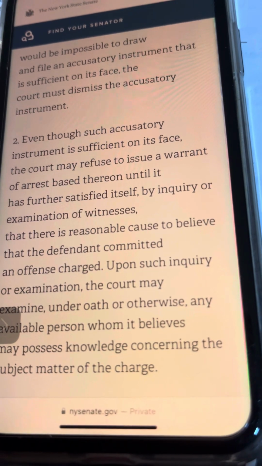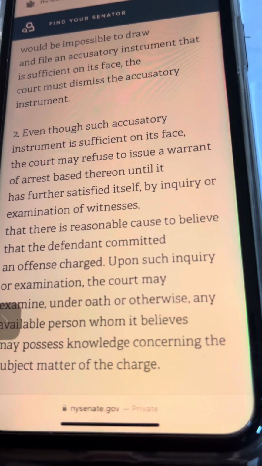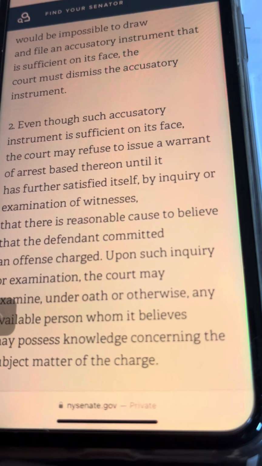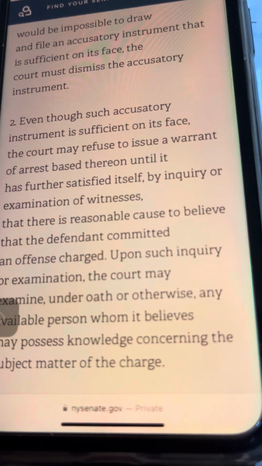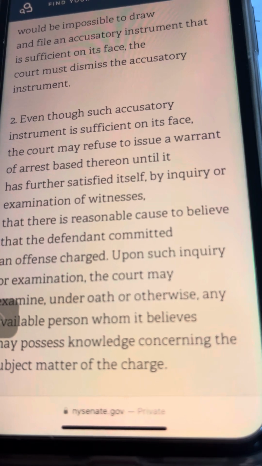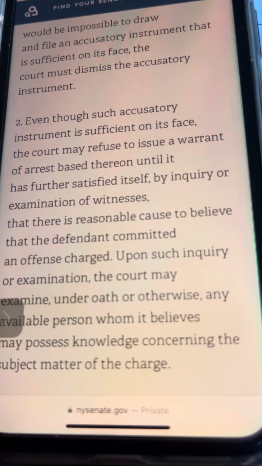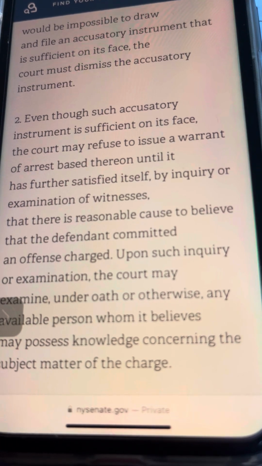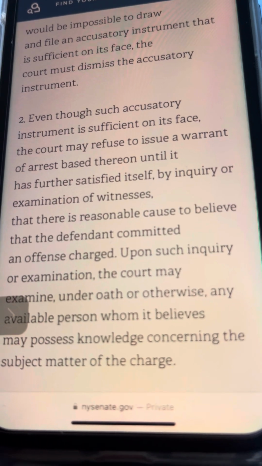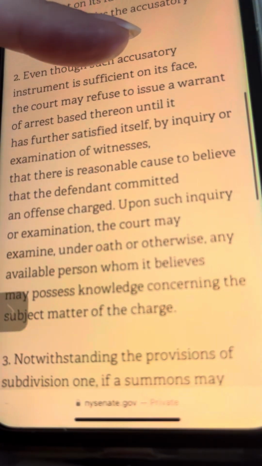2. Even though such accusatory instrument is sufficient on its face, the court may refuse to issue a warrant of arrest based thereon until it has further satisfied itself by inquiry or examination of witnesses that there is reasonable cause to believe that the defendant committed an offense charged. So they're going to look into the witnesses to see, is this legit?